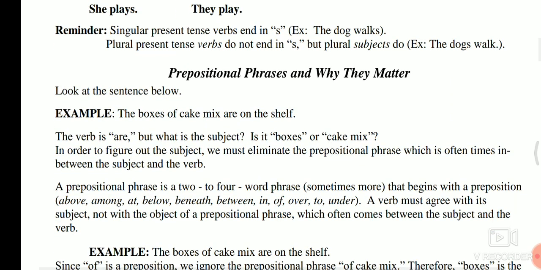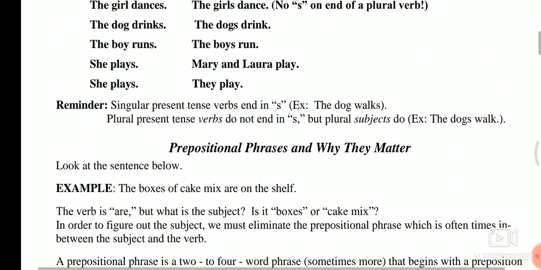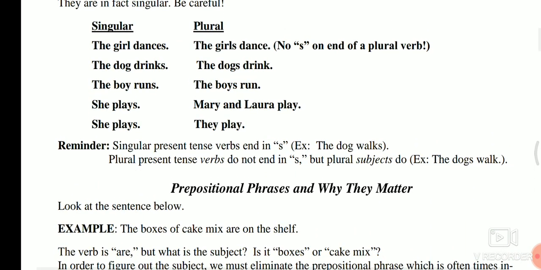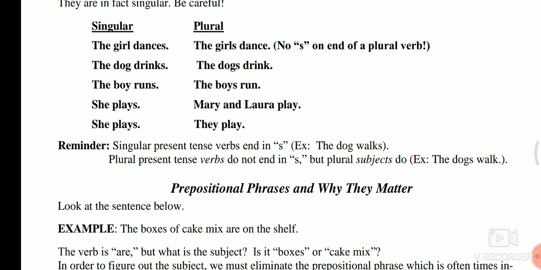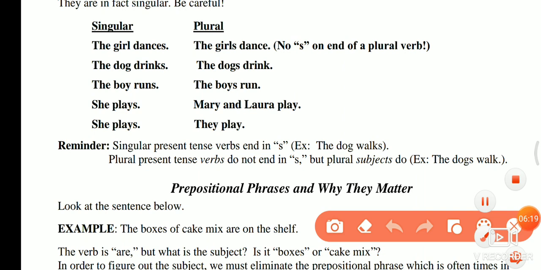Remember, the singular present tense verb ends in s. What is written here: a singular present tense verb ends in s. So it always ends in s. You might have seen s here, here, in this one and in this one. Can you see s?